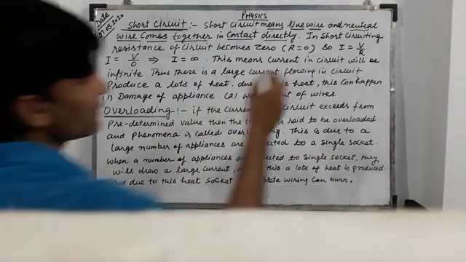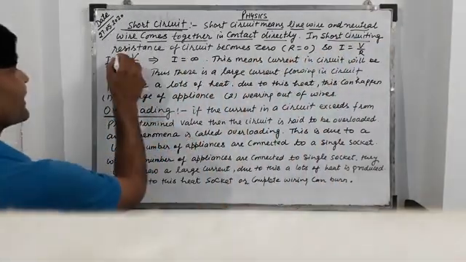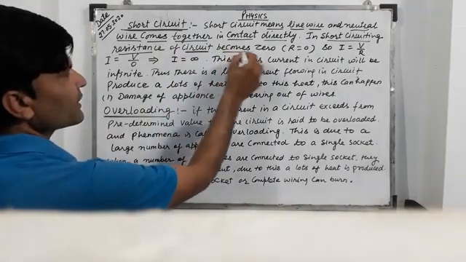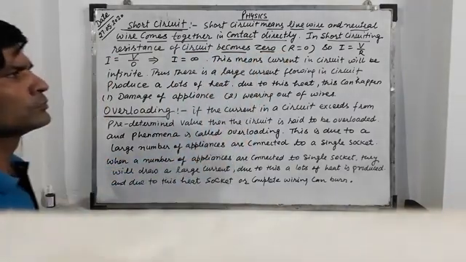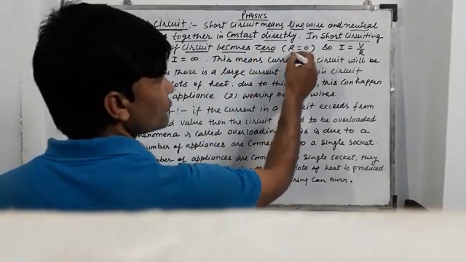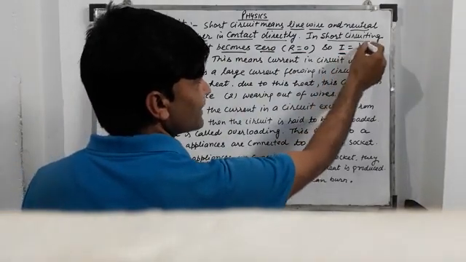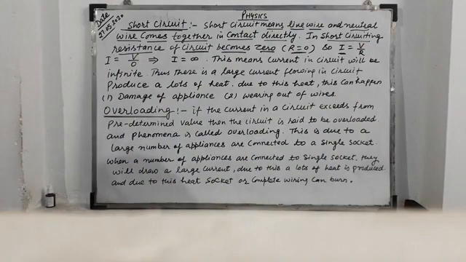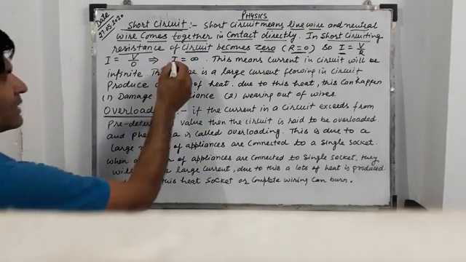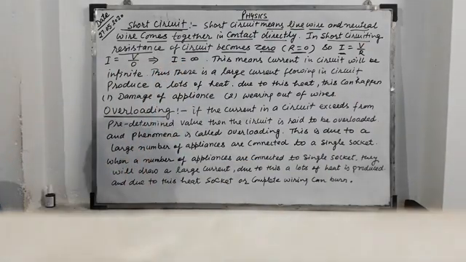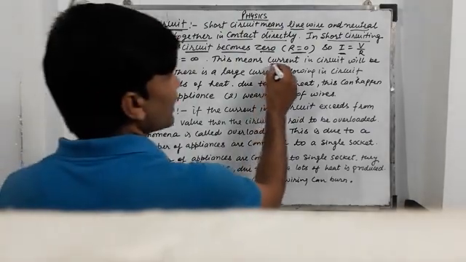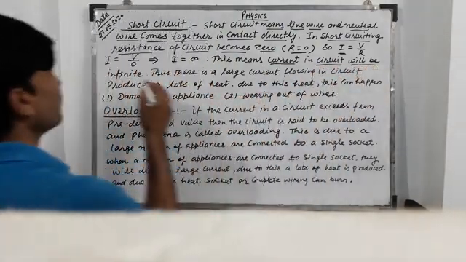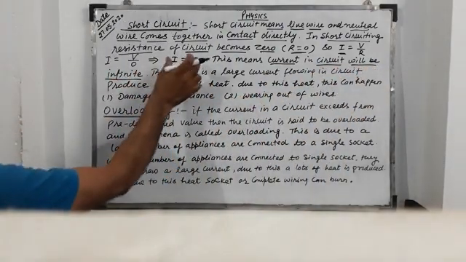In short circuiting, the resistance of the circuit becomes zero. So I is equal to V upon R, then I is equal to V upon 0, then we get I is equal to infinite, meaning not defined. This means the current in the circuit will be infinite.